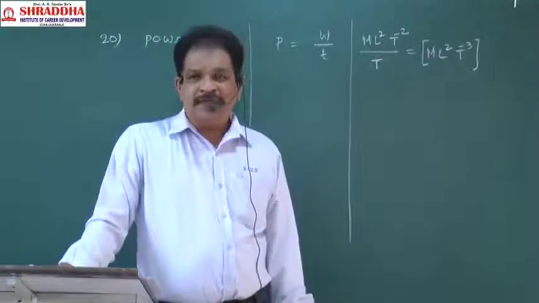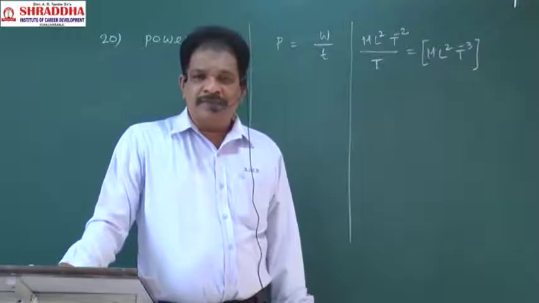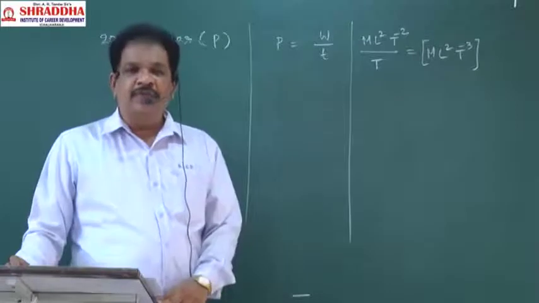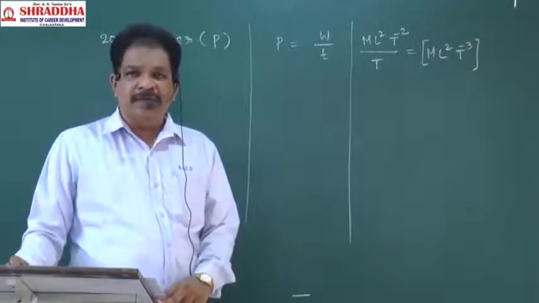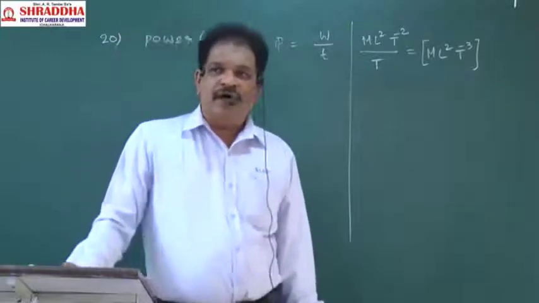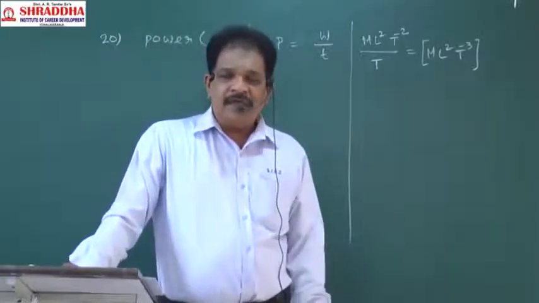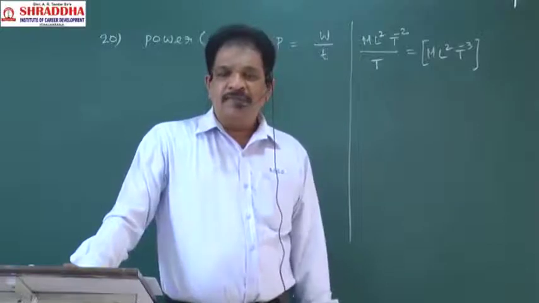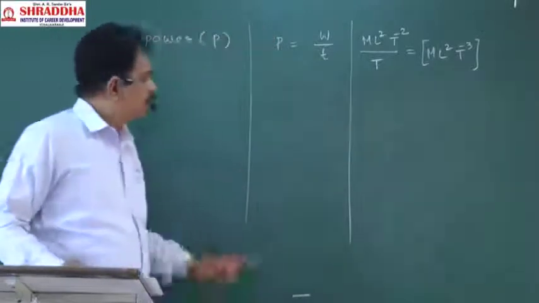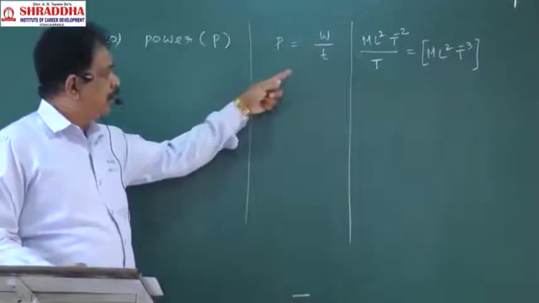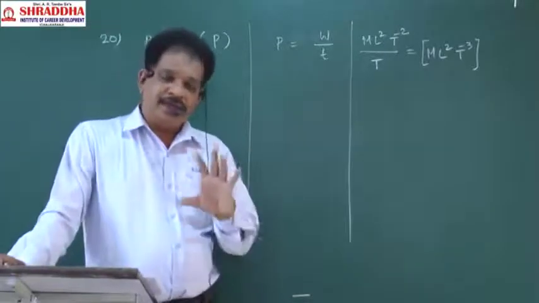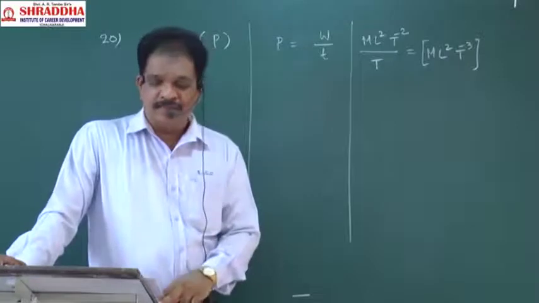Next, potential energy. Formula mgh. Dimensional formula ML square T power minus 2. Kinetic energy. Formula half mv square. Dimensional formula ML square T power minus 2. Next, power. Work by time, W by T. ML square T power minus 3. Like that it should come for you all.